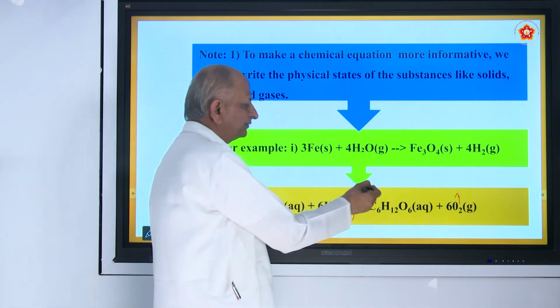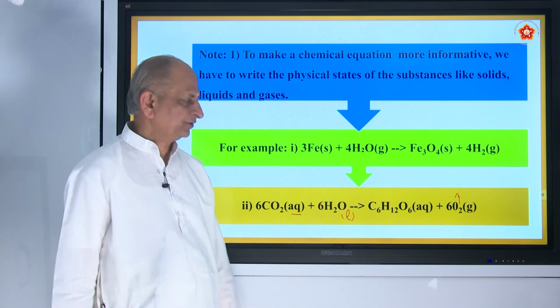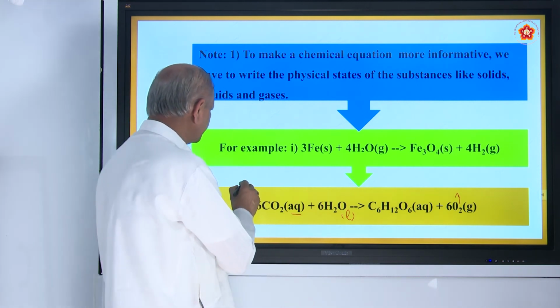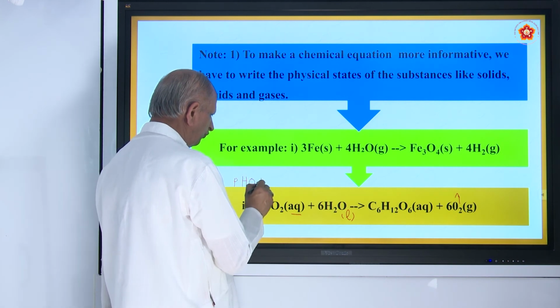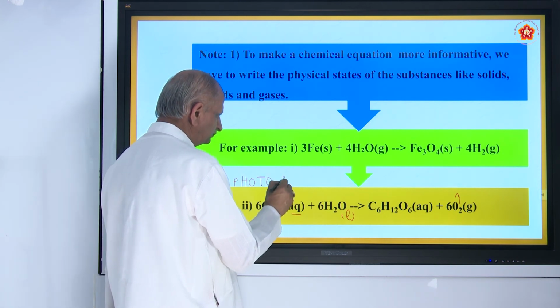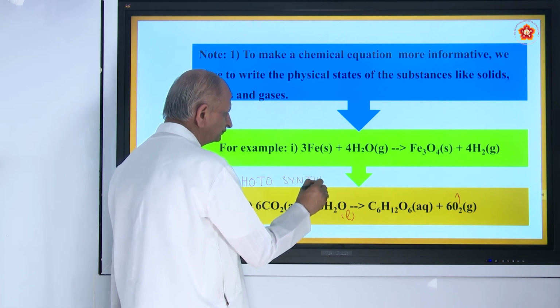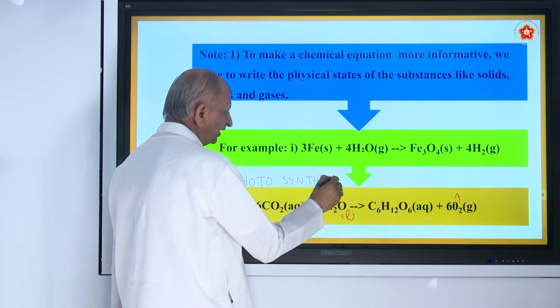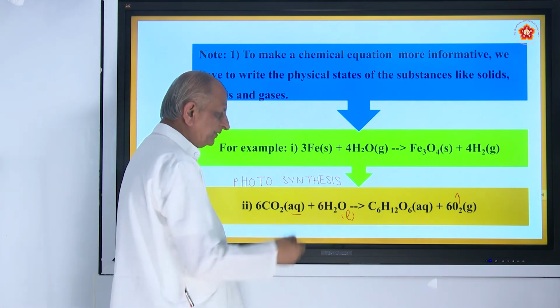That is the reaction that takes place during photosynthesis. You already studied in your previous class, photo means light. So with the help of sunlight, this reaction takes place.